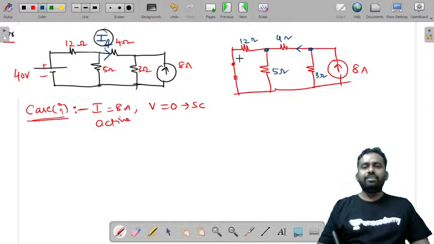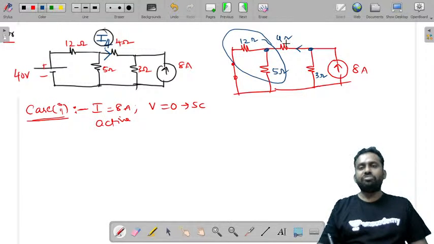Now let us just simplify this. I'll just simplify this because we don't need these resistors to be parallel, and also our task is to find the current in the 4 ohm resistor only. So what can we write for this? 12 into 5 by 12 plus 5. Can we write this or not? Because they are in parallel.